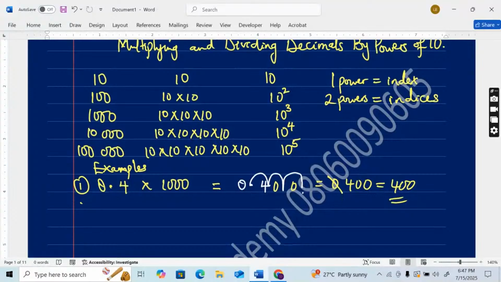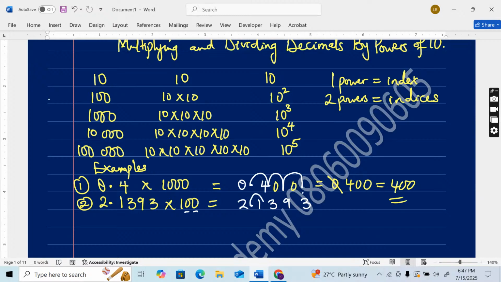All right, another example, which is example 2. What if I have 2.1393 times 100? 100 has 2 zeros. I'm going to write out the decimal 2.1393. When dividing, move to the left. Multiplying, move to the right. So we want to multiply, so we move to the right. From the decimal point, we're going to move 2 places to the right because 100 has 2 zeros.